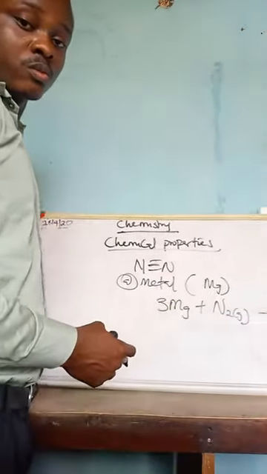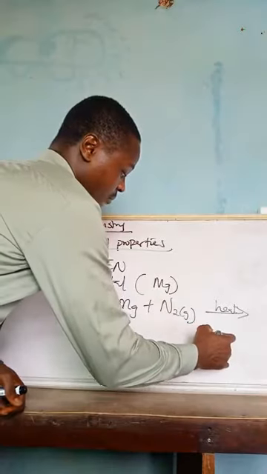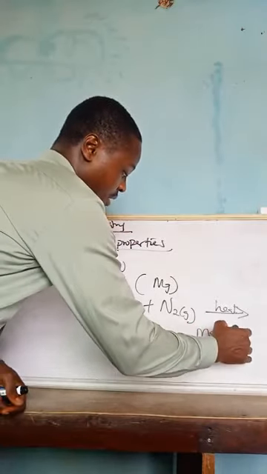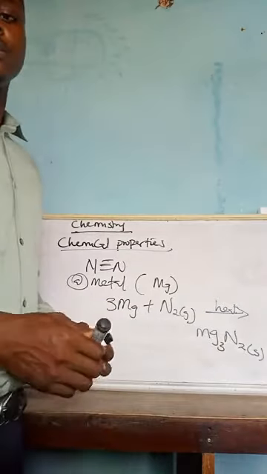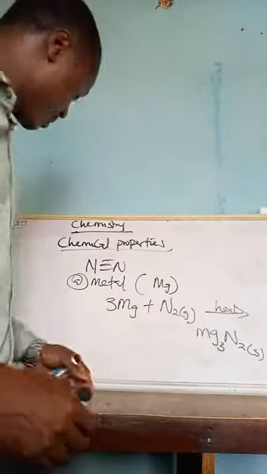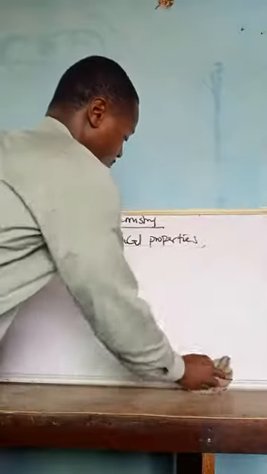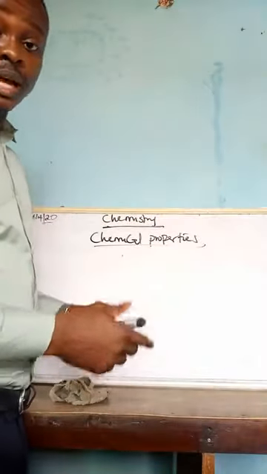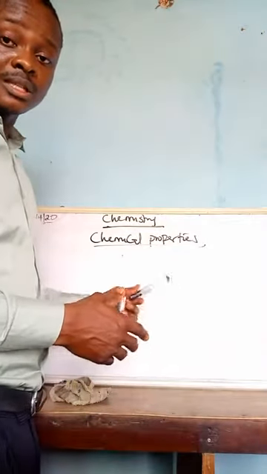Okay, so now the product formed will be Mg3N2. So this is a solid. This only occurs at a high temperature and pressure. Then with hydrogen, nitrogen also reacts with hydrogen at high temperature and pressure and in the presence of some catalysts such as iron.